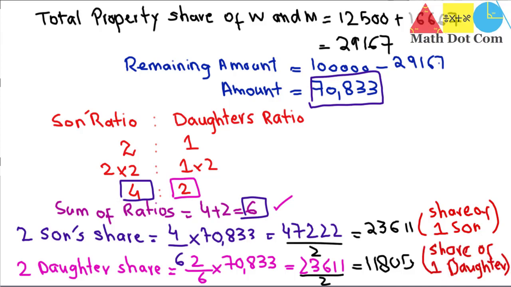So this is the method of finding the share of wife, mother, son and the daughter according to the Islamic law of inheritance. Hopefully this lecture will help you a lot in order to find the inheritance share of the legal inheritors according to the Islamic law of inheritance.